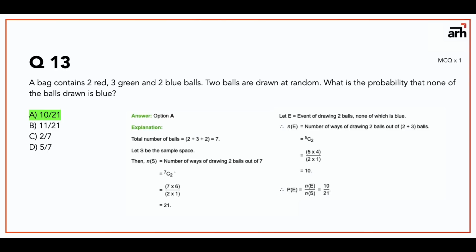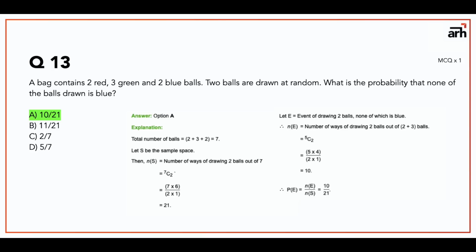It's very simple. You need two values basically to find the probability: the sample space and the number of events. Sample space is quite simple. You are selecting 2 balls out of 7, since 2 plus 3 plus 2 is 7, so that is 7C2, whose value is 21.